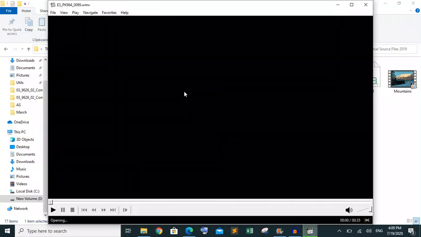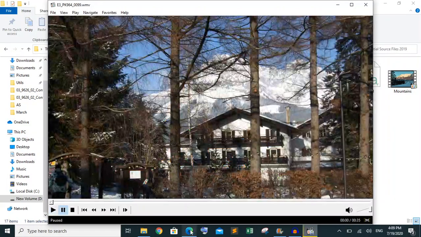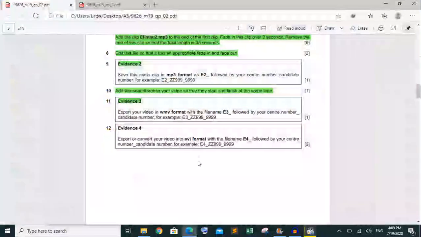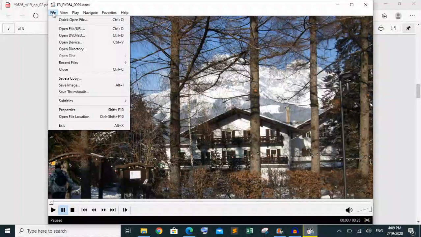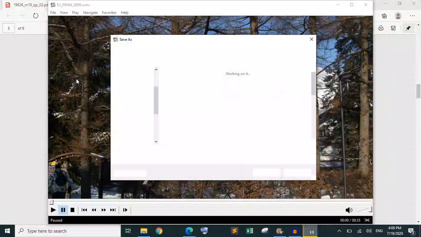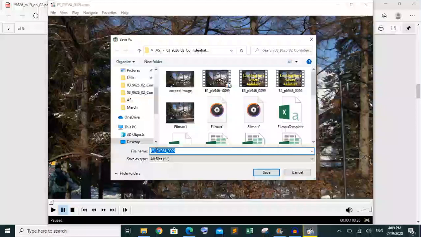We have to change the format of the file and make it AVI format. This option is available in any kind of player. I'm going to save a copy of it, and I'm going to make it E4.